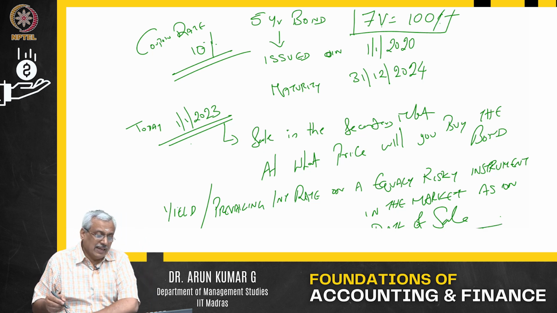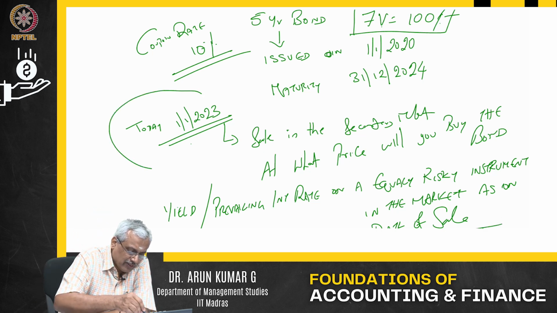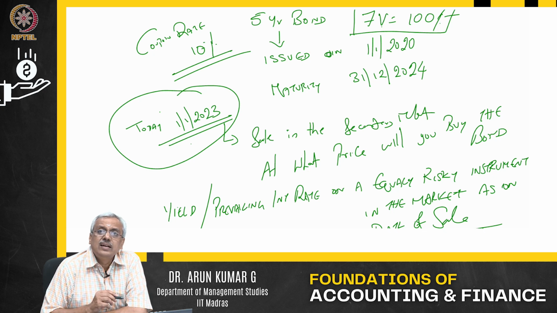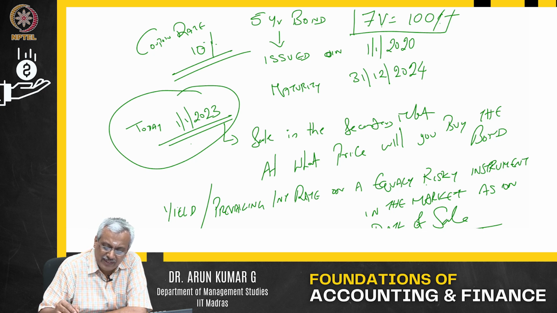As on the date of sale, that means as of 1/1/2023, what is the prevailing interest rate on an equally risky instrument in the market?